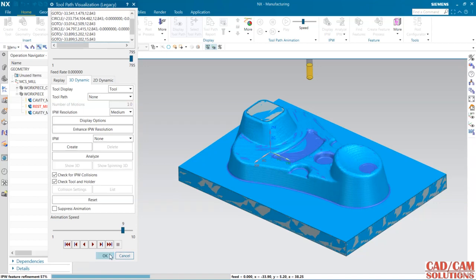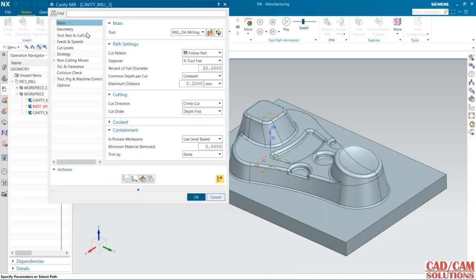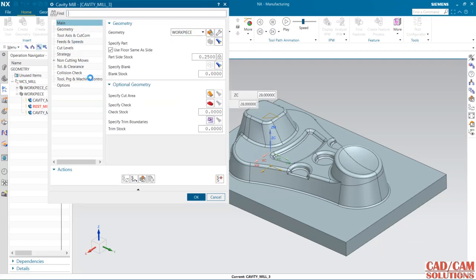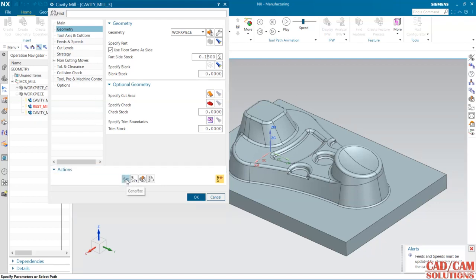Okay, now the stock is 0.25 and I want 0.15 for finishing, and generate.